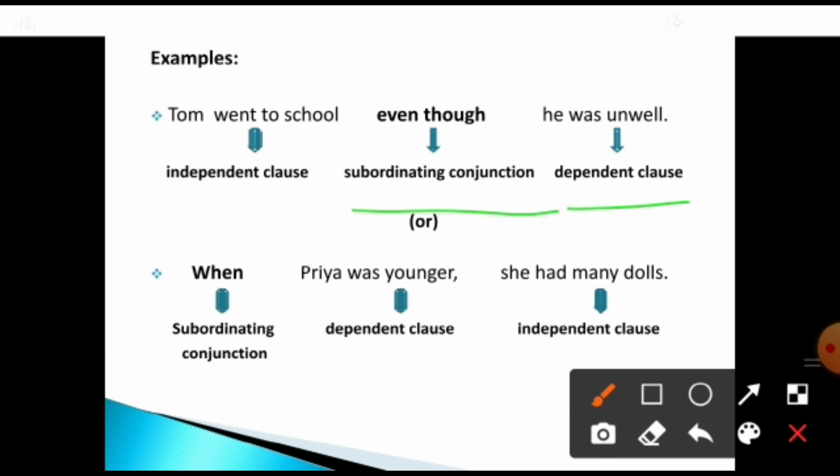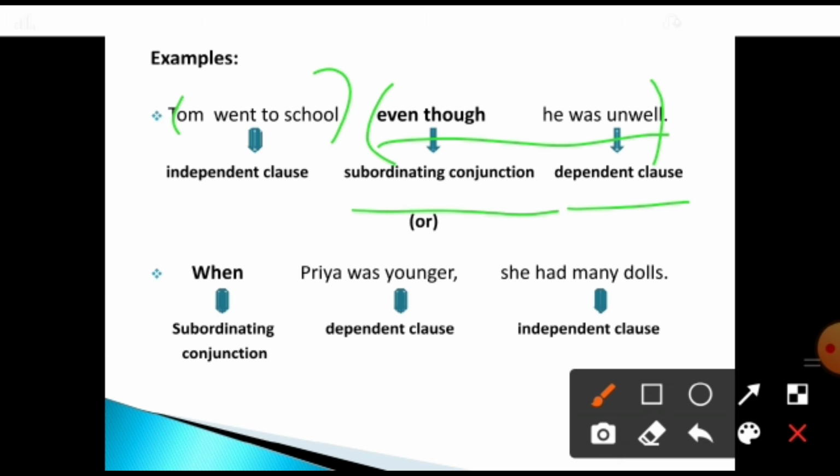He was unwell. Even though he was unwell. See, look at this. Tom went to school is an independent clause. Even though he was unwell is a dependent clause.